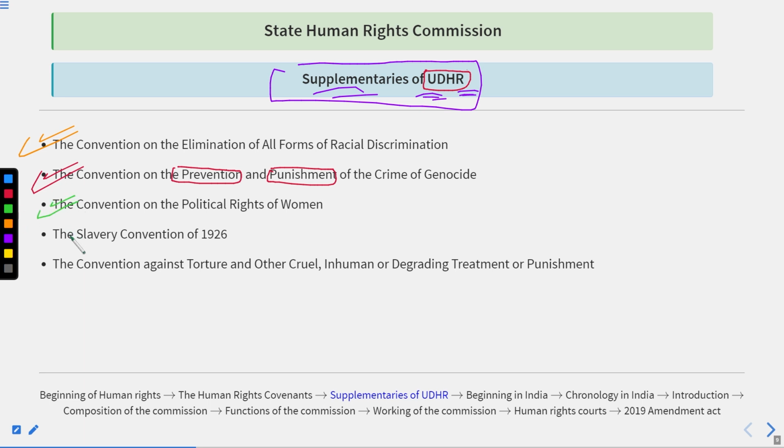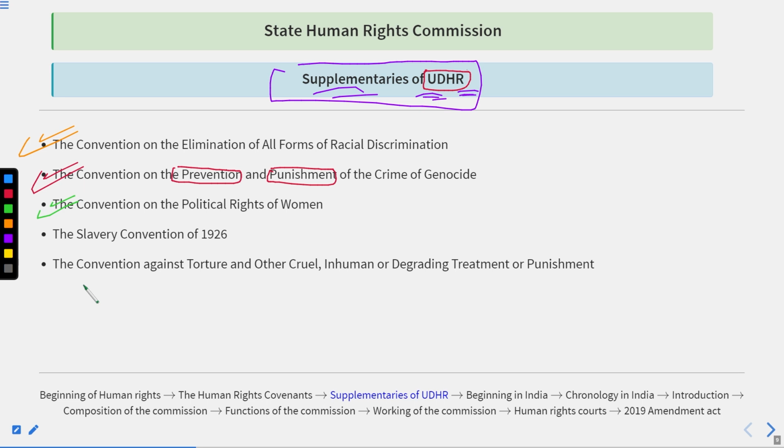After this, the Convention on the Political Rights of Women. What is the meaning of this? Basically, if we talk about the status of women, during ancient and medieval times the condition of women in the political sphere was much healthier than it is today. They could directly participate in the ruling class, and they could directly participate in the administration.